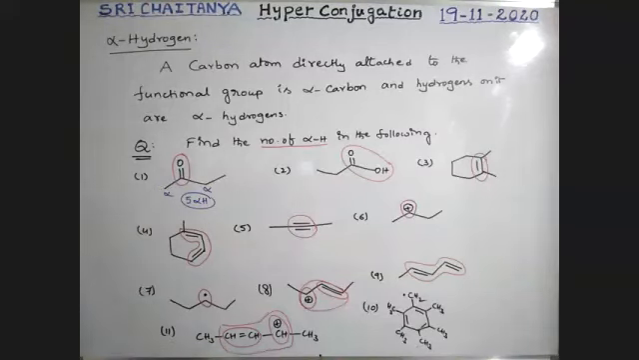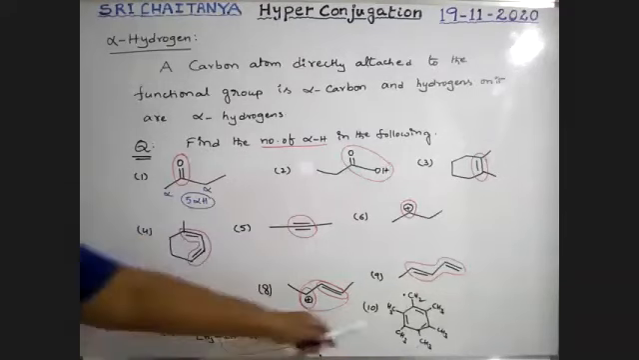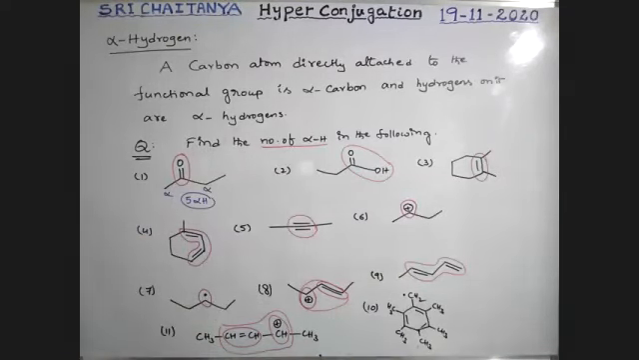Like this, please count the number of alpha hydrogens in the following compounds, except this one. Please do it yourself. I will explain. Like this, please identify how many alpha hydrogens are there. First find out the alpha carbon and then find out the number of alpha hydrogens. I am giving time. Please do it yourself. That's important.